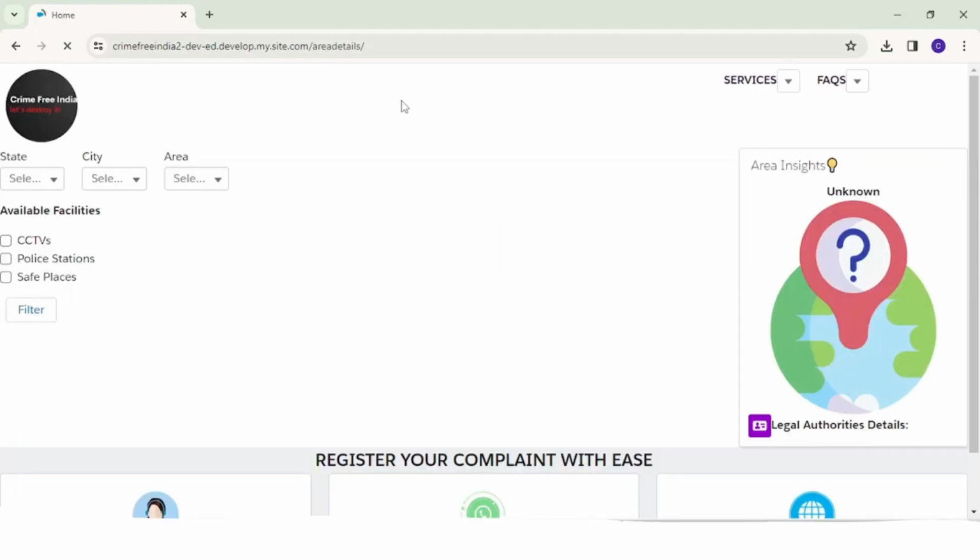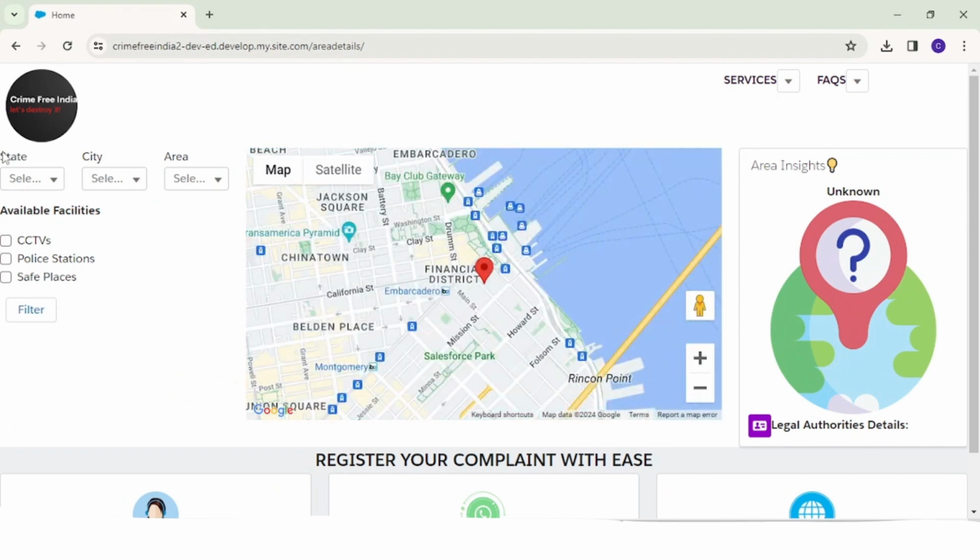Get area details is implemented to give a 360-degree view of your city. Here you can find all the available filters. You'll have to select your place and your facilities.